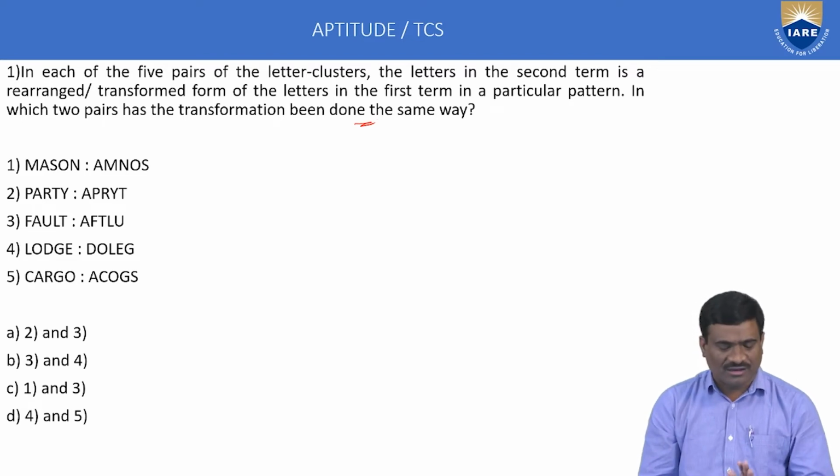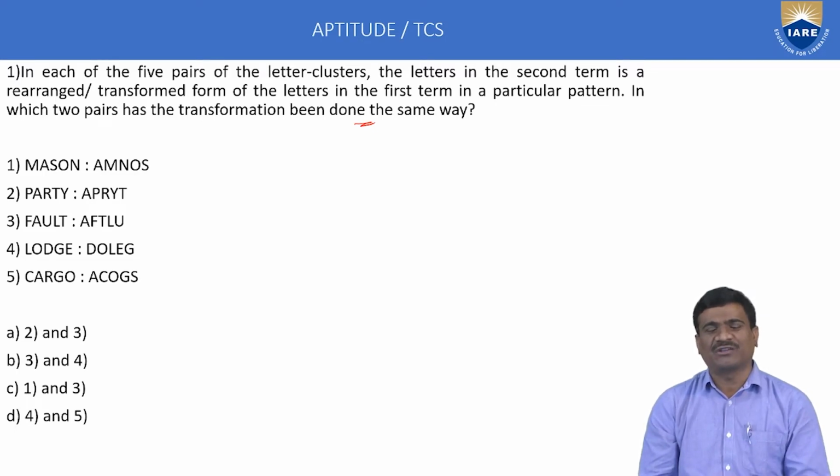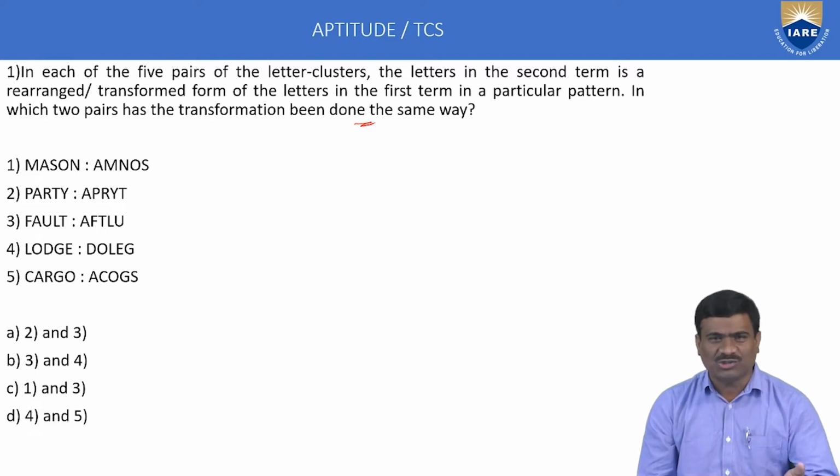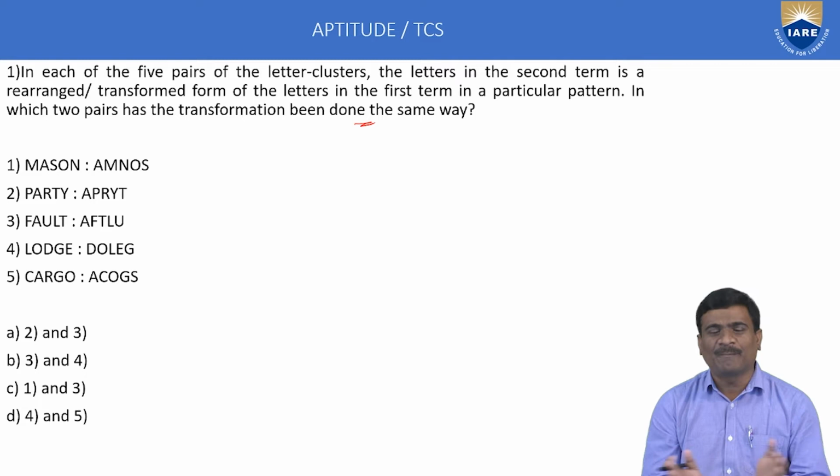In the next, first point, MASON is coded as AMNOS, meaning the analogy concept. One statement is given, LHS and RHS. In that statement, find the logic, and also calculate the logic of the remaining 5 questions, comparing the logics of these 5 questions. Which 2 are the same, that is the answer of the given example.